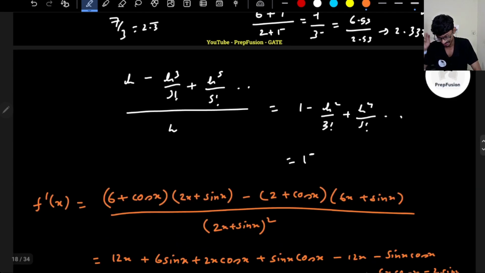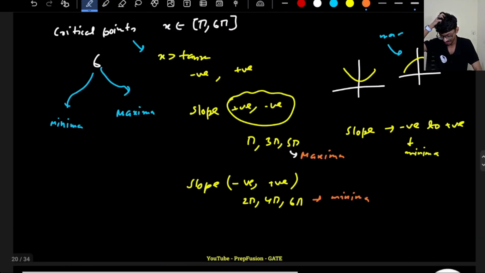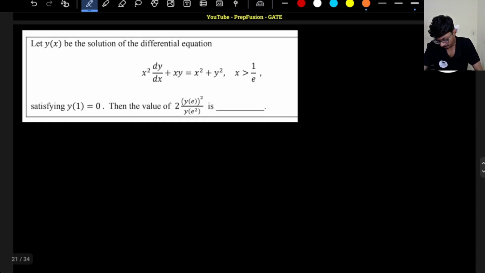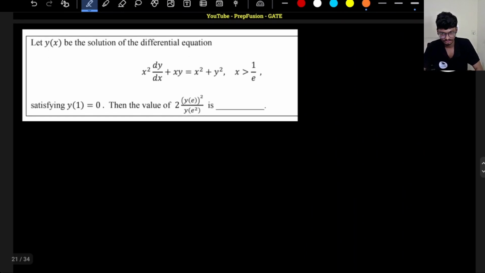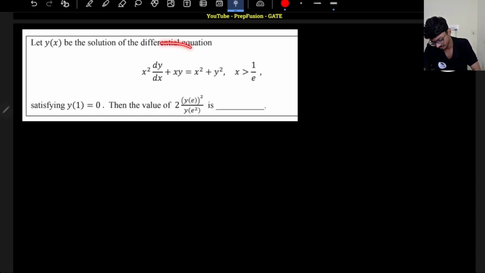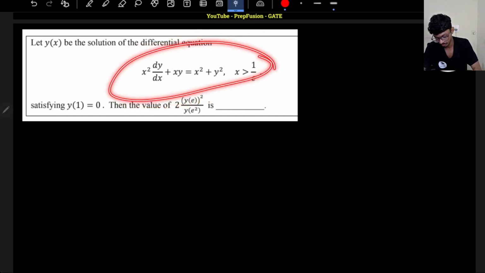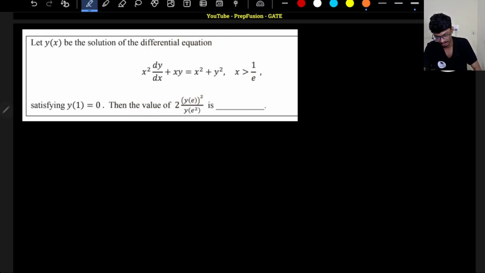Okay, questions are very interesting. Okay, we have gone a long way. Okay, let's now solve this one. This one is very simple, right? This you will be able to solve. So you have given a differential equation. In JEE Advanced, they also give sometimes a few simple questions as well, right? So this differential equation question came, which is pretty simple. I think you guys will be able to solve it.